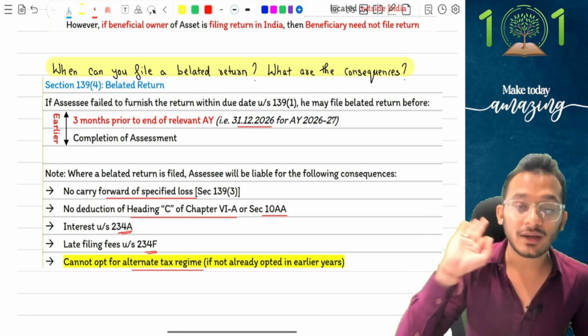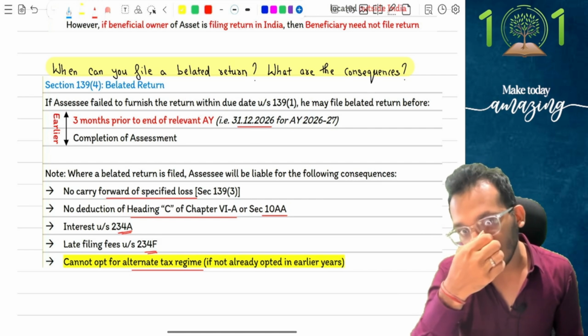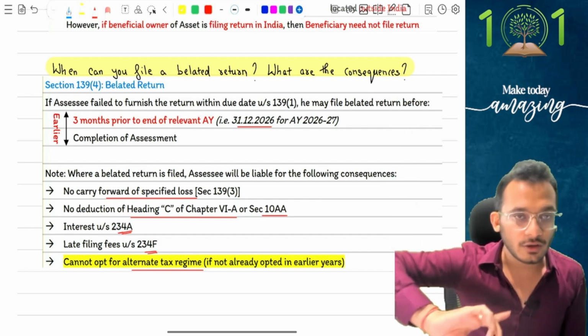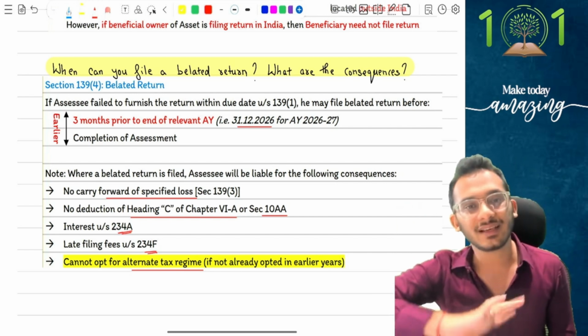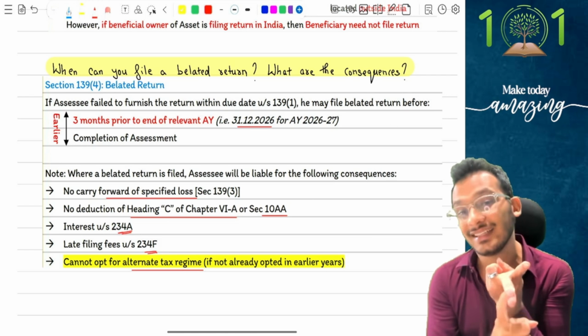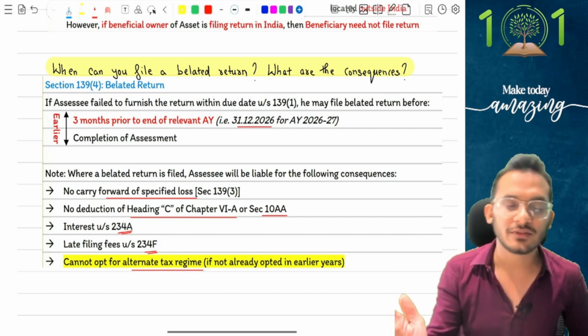However, if you file a belated return, there are some problems. You're going to have 5 consequences. Consequence number 1. If you file a belated return, whatever losses you have cannot be carried forward. You cannot carry forward the losses of the current year. Current year losses cannot be carried forward except for 2 losses, which are HP and UD. HP and UD alone can be carried forward. Any other losses will lapse for you.